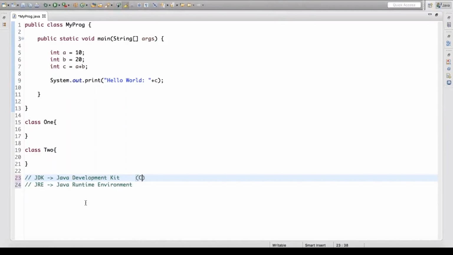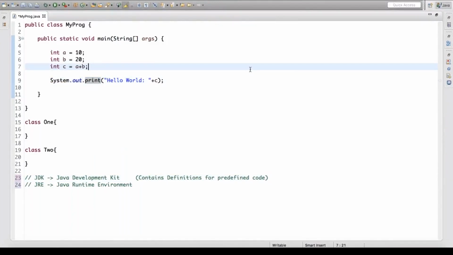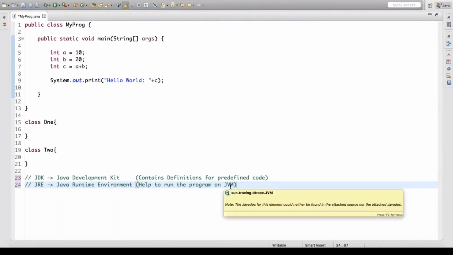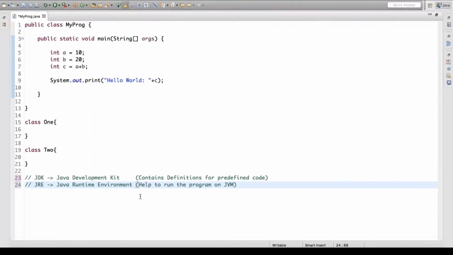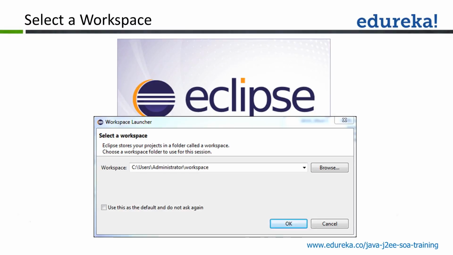JDK contains all the definitions for predefined things. If you can see system.out.print, we don't know what it is. This is already written in the language, so this comes as a part of JDK. JRE will help to run the program on JVM. So JRE is that structure available to us which is going to help to run the program on the Java virtual machine.